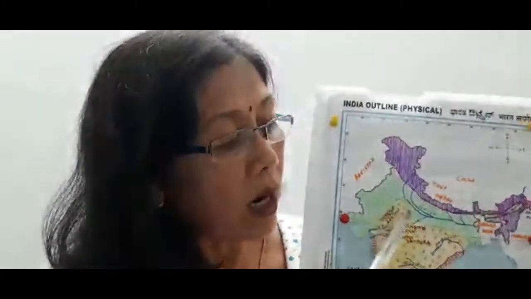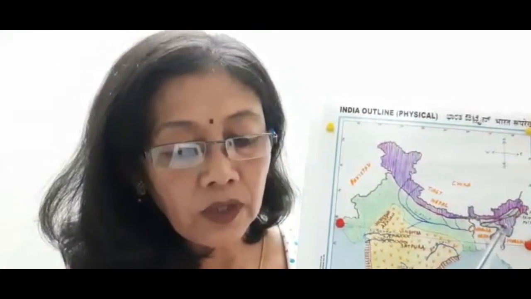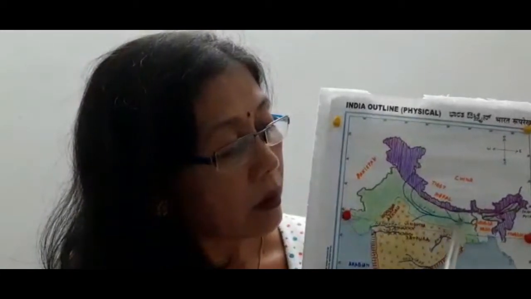The length of this northern plain is 2,400 kilometers, and the breadth or width of the Ganga plain is 240 to 320 kilometers. The Brahmaputra plain's width is 80 kilometers. And the total area of the northern plains is 7 million square kilometers. So this is the huge plain of India.